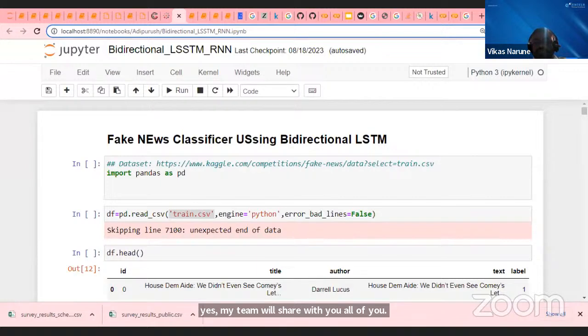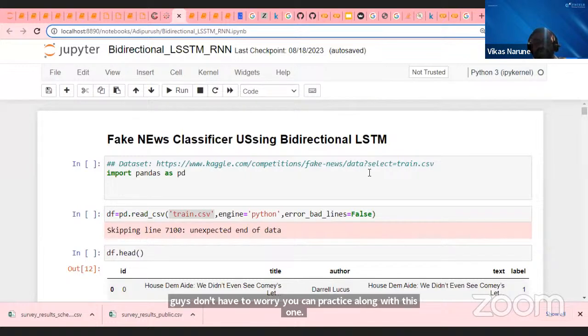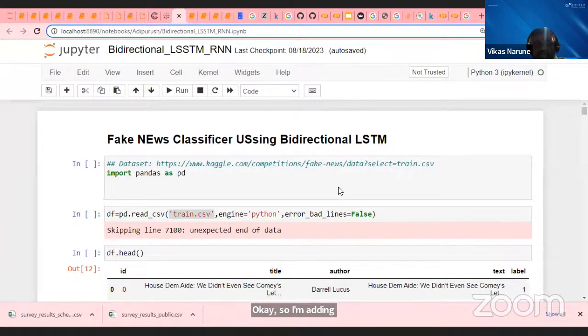The last thing, I am sharing this Jupyter notebook with you, so you don't have to worry. You can practice along with it. I am adding this fake news data if I have it available, or you can download any news data, which is available on Kaggle. I don't actually have the data with me as of now, so I am sending this Jupyter notebook. I have shared it here.